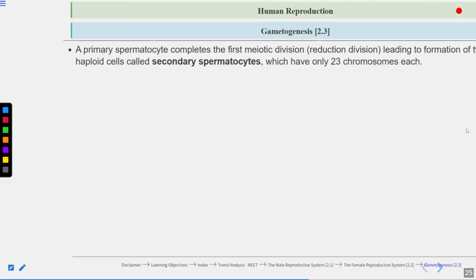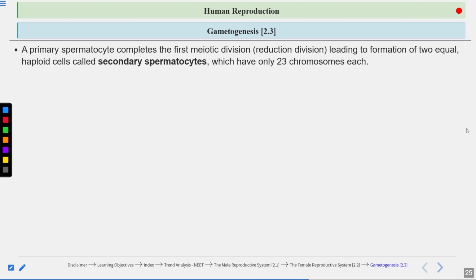So from spermatogonia, primary spermatocytes are formed. Now meiosis 1 occurs in the primary spermatocytes. The primary spermatocyte completes its first meiotic division, which is the reduction division. There will be a reduction in the number of chromosomes; chromosome numbers are reduced to half.